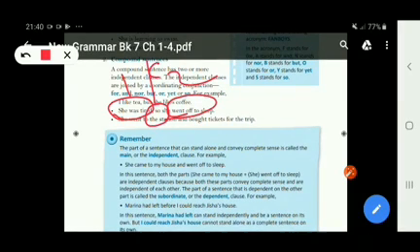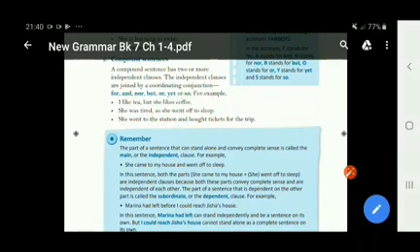This is the conjunction. So in this sentence also we can see two independent clauses. She was tired, one independent clause, so she went off to sleep. She went off to sleep is the other independent clause, joined by so. So it is a compound sentence.